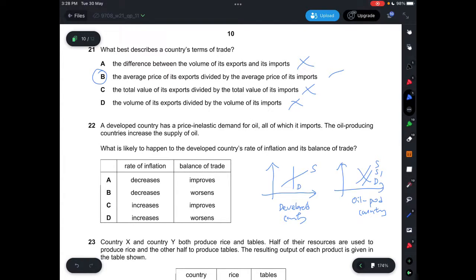So that means that their real inflation will decrease because they're paying less. And then because of the decrease in price, the demand will also increase, so it will shift to the right. So then your balance of trade will improve because net exports increase when there's an increase in demand. So it has to be A, which is real inflation decreases and balance of trade improves.